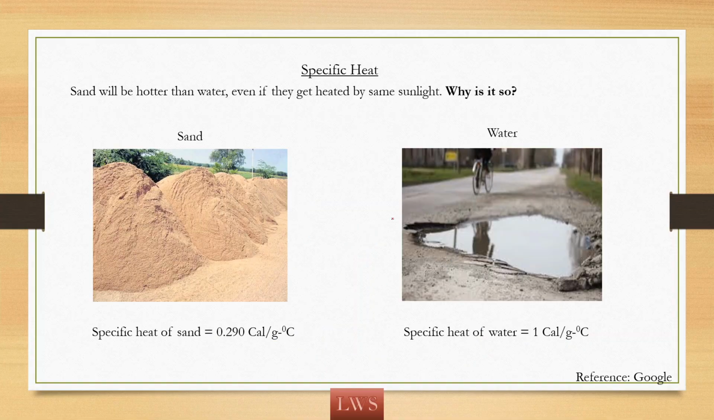And why is sand much hotter than water? See here, the specific heat of sand is 0.290 calorie per gram degree Celsius, and for water it is 1 calorie per gram degree Celsius. So water has high specific heat. It needs more energy to change its temperature. But sand, as its specific heat is less, even though it gets a small amount of heat, it changes its temperature. So it feels much hotter than water.